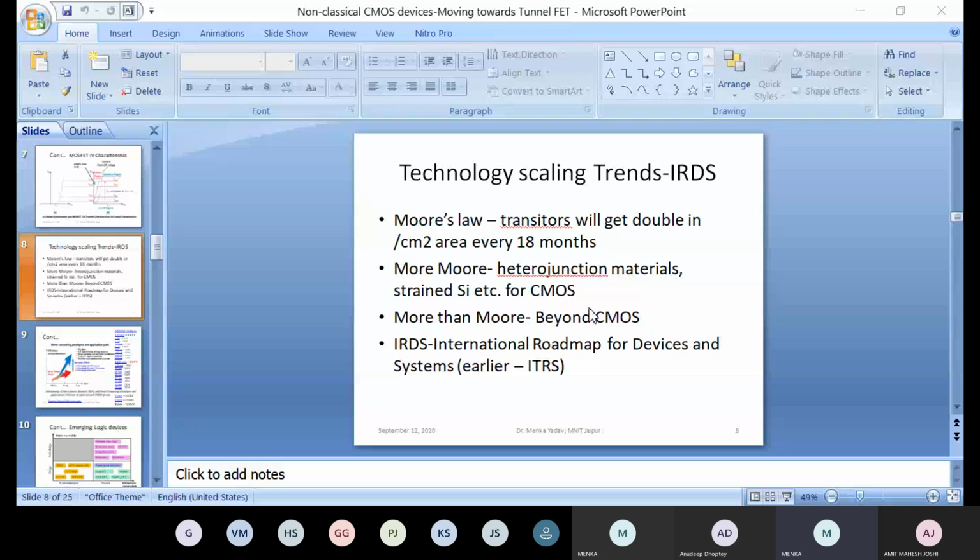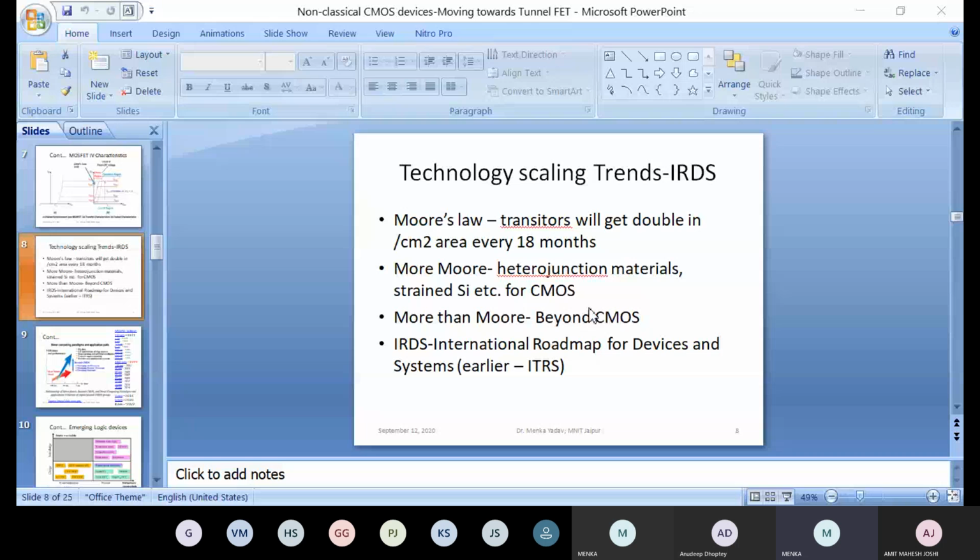For estimation, I have given the MOSFET scaling on the right side of slide number 9. You can see the MOSFET scaling trend shows that 10 micrometer production started in 1971, and then the gate size roughly halved every 18 months.